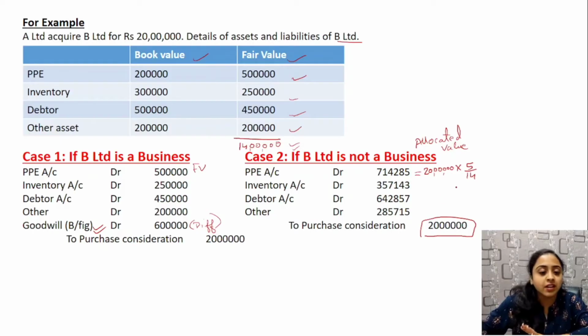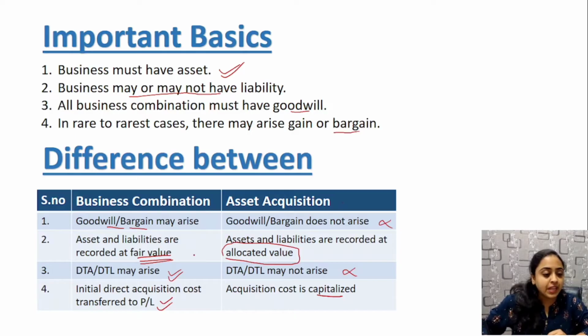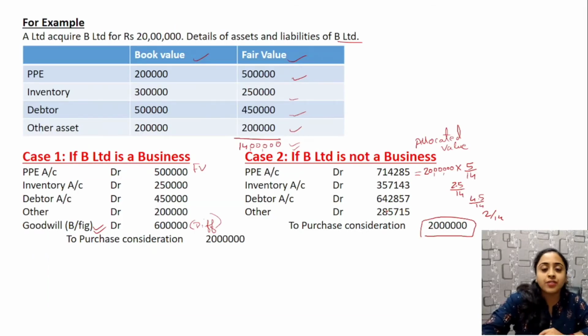Similarly, here it will be 2.5 upon 14, here it will be 4.5 upon 14, and lastly it will be 2 by 14. This is how the values are calculated. There is no difference since it is completely allocated, therefore no bargain or goodwill. For reference, in business combination there is always bargain and goodwill, whereas in asset acquisition, no bargain and goodwill. This is clear from this.